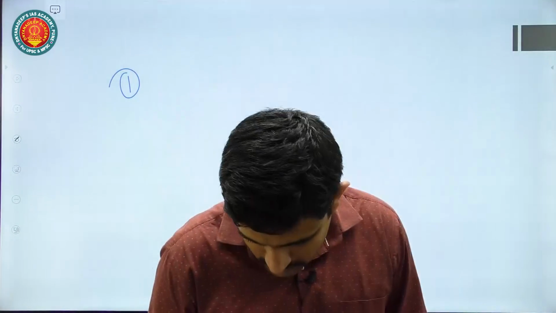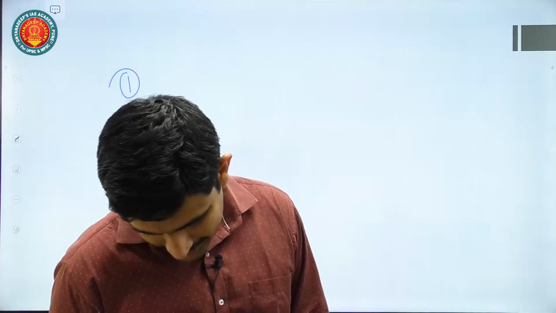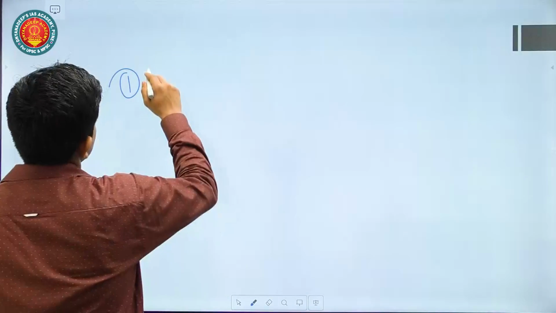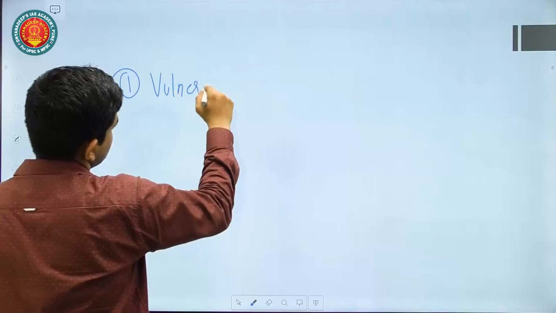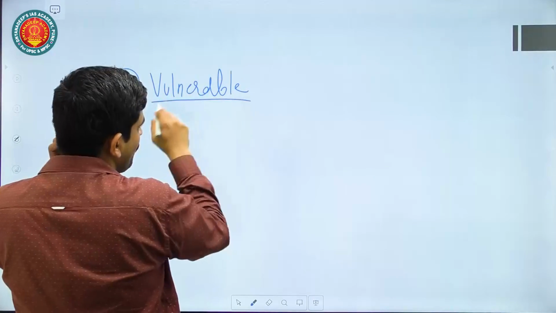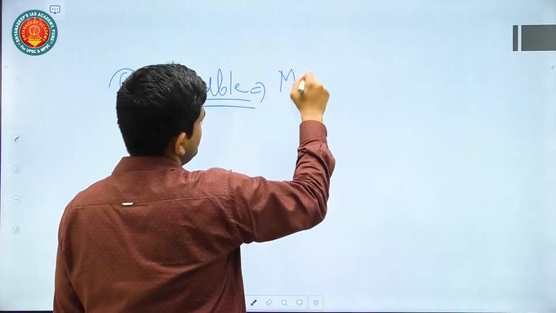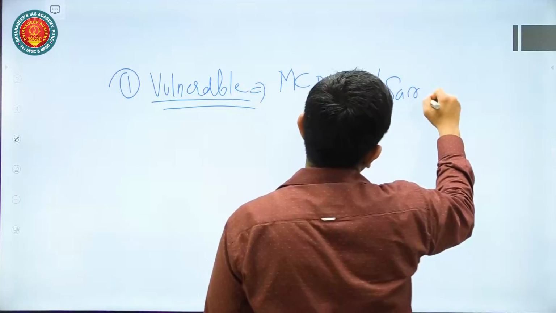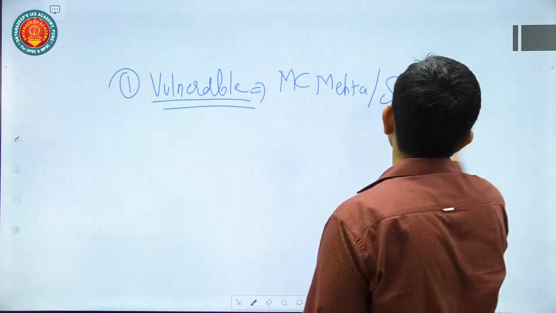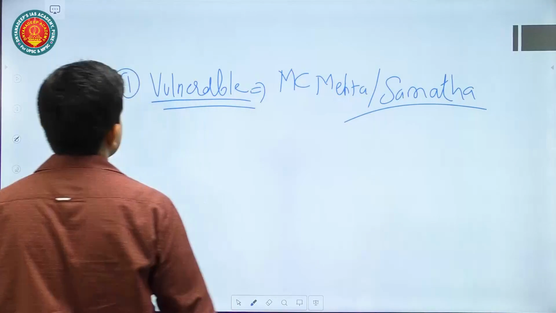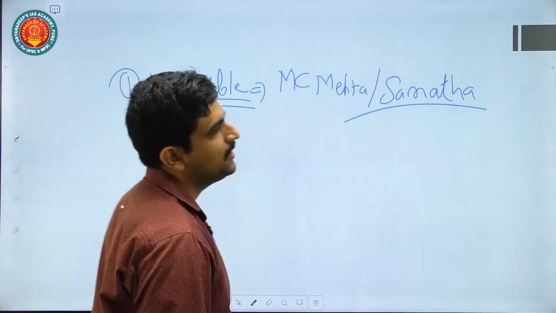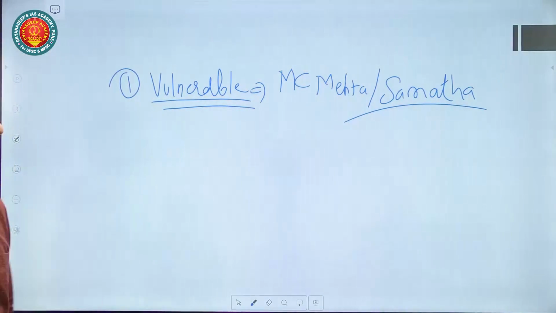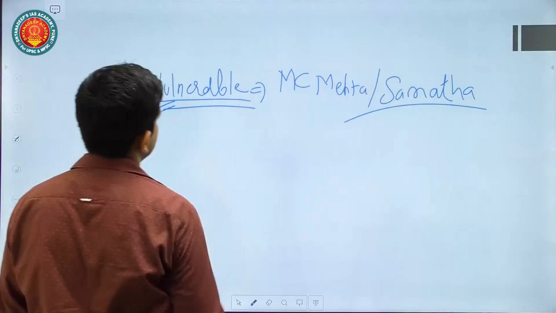What does the question ask? In judicial activism, you can mention that these are some of the positives. Then also you can mention vulnerable sections, like the SC/ST population. We have also talked about the MC Mehta judgment and the Samata judgment, in which the judiciary has come up with solutions to the problems of the vulnerable sections in society. So these are the prominent areas that you can mention as areas of judicial activism.